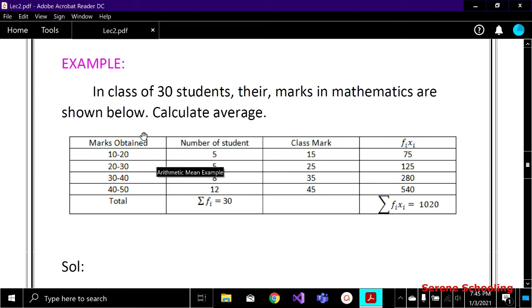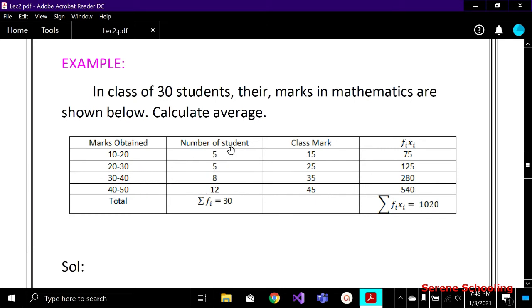Here you can see we are given the class limits. These marks obtained are the class limits, right? If you don't know what class limits are, you need to see the previous lecture, where I have discussed this in detail. So these are the class limits, and these are the number of students for each range. From 10 to 20 there are 5 students who got marks, and then between 20 to 30, okay?